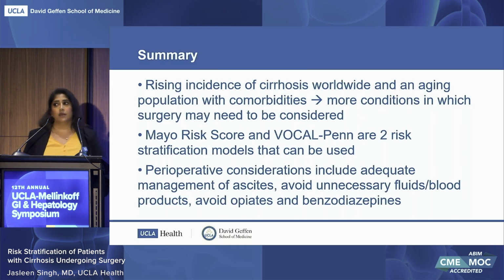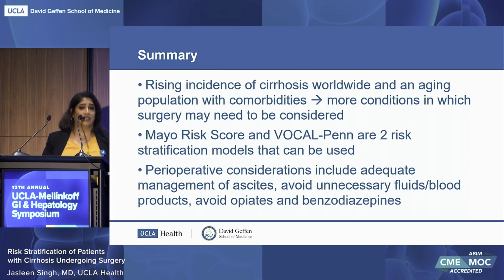So in summary, there's a rising incidence of cirrhosis worldwide and an aging population with comorbidities. So there are just more conditions out there where surgery may be considered or indicated. There are two novel risk stratification calculators, the Mayo risk score and the VOCAL-Penn score, that can be used, especially if there is a need to provide concrete data. And then perioperative considerations include adequate management of ascites, avoiding unnecessary IV fluids or blood transfusions, and avoiding opiates and benzodiazepines if possible.